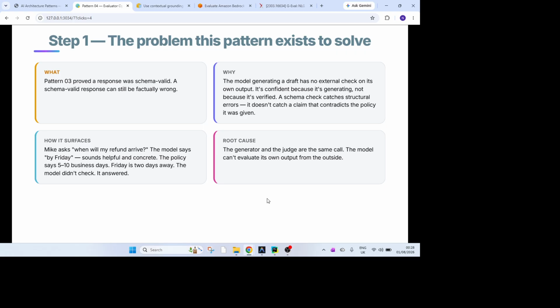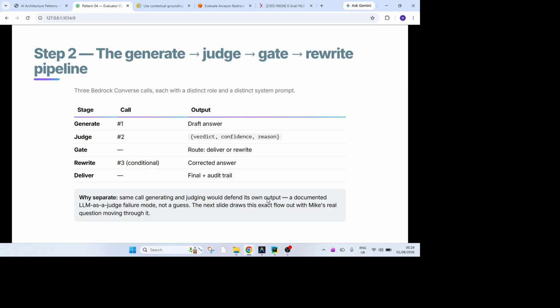Remember that question from the opening? Could you have caught this? Here is the honest answer: no, not with anything we have built so far in the series. And what is the fix in 3 words? Separate the judge. Now, what is the judge? Judge is another call. So let's see the whole pipeline. How does it look?